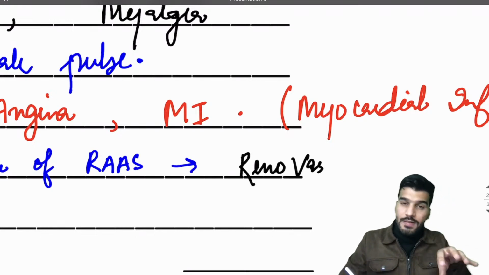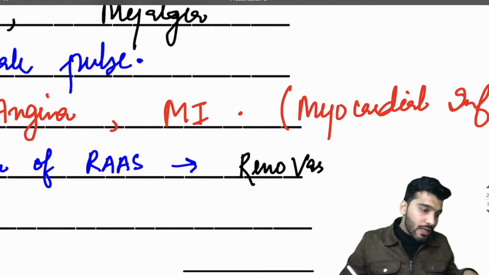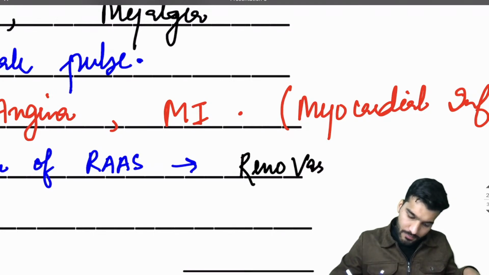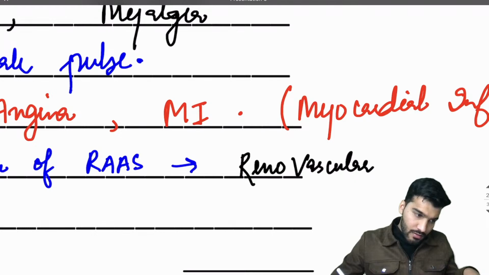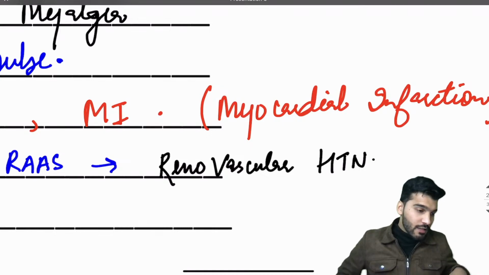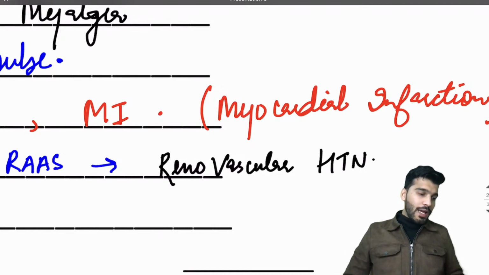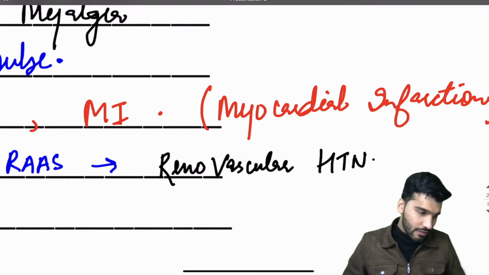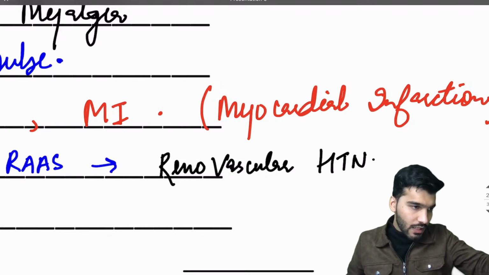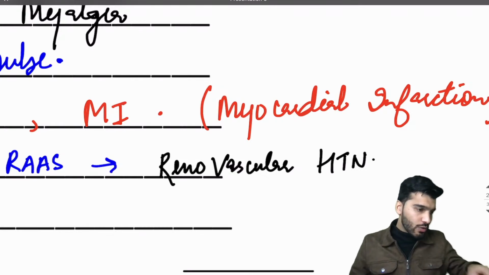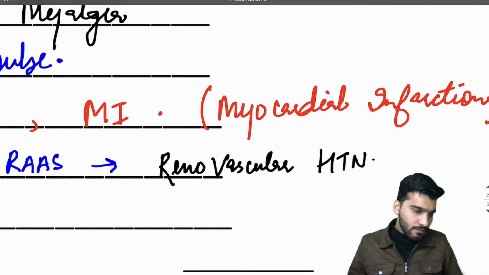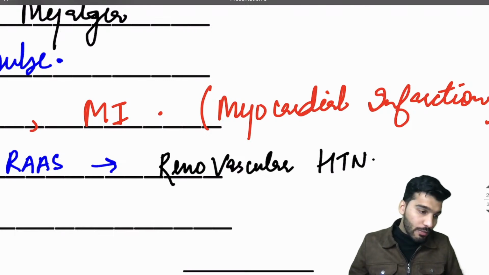The most common cause of renovascular hypertension in adults in India is Takayasu arteritis. BP is unequal in both hands. In coarctation of aorta, BP is unequal between upper and lower limbs. If both are involved, it is Takayasu.